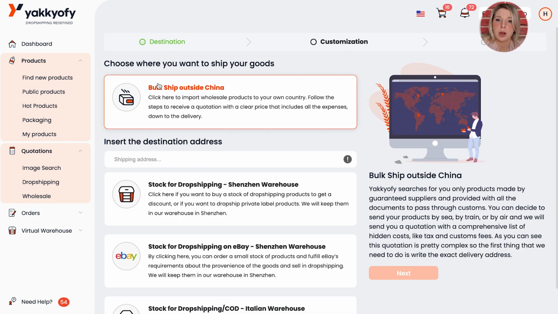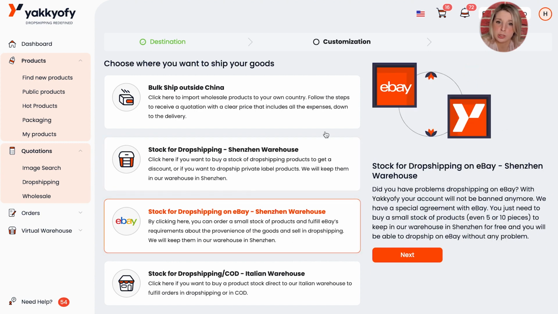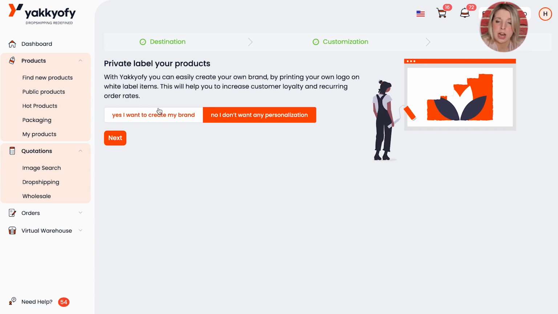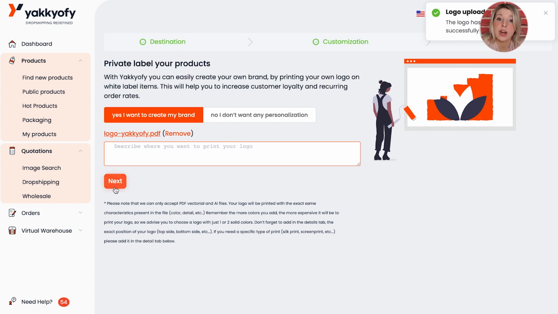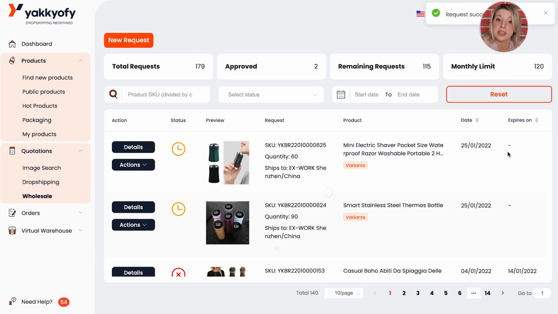You can choose to ship your products outside China to a custom address, for example to your home address or a chosen warehouse address, or you can even ship to an Amazon FBA location. You can keep them in a warehouse in Shenzhen to be dropshipped one by one, stock for eBay and dropship to your customers, or ship them to our Italian warehouse and dropship your items from there. Choose a destination for your parcel, upload the logo in AI or PDF format, write in the white box where exactly you want it to be printed, select the variants and pieces of products that you want to buy and click on Send Your Quote.